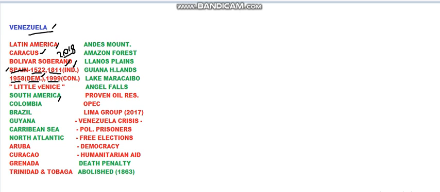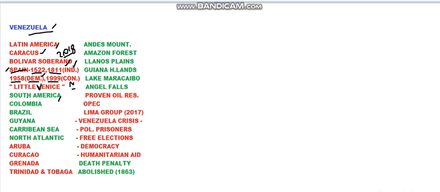In 1999, Venezuela got its newest constitution. Earlier to that, it used to have a different constitution. The most recent constitution adopted by Venezuela is from 1999. So these are 4 important years regarding Venezuela. And it is also called Little Venice. So Venezuela means Little Venice.